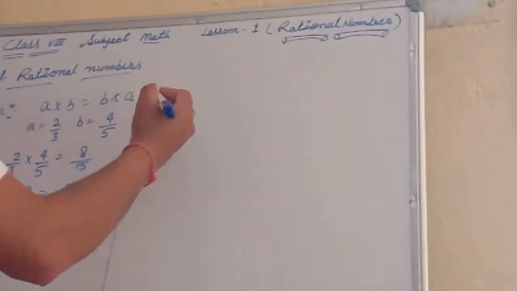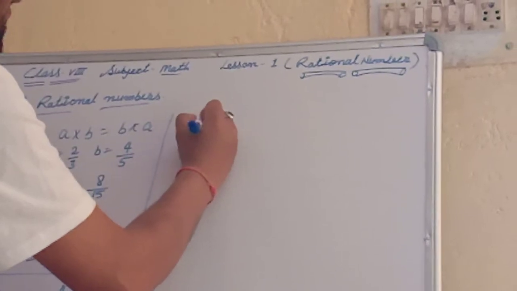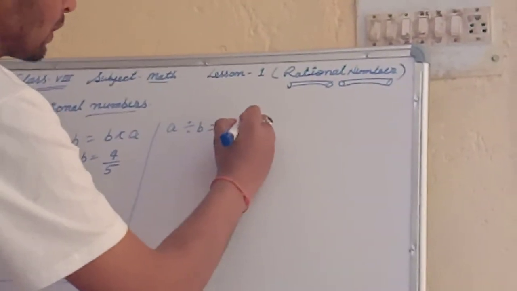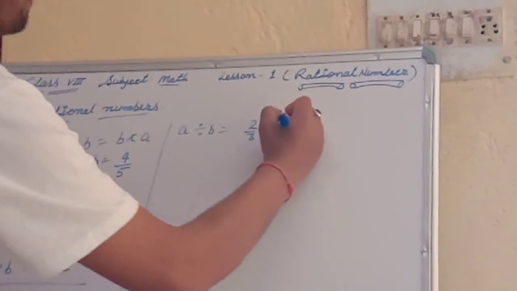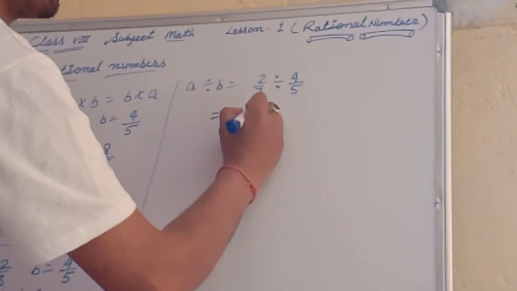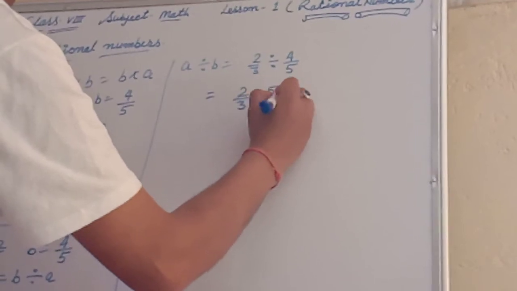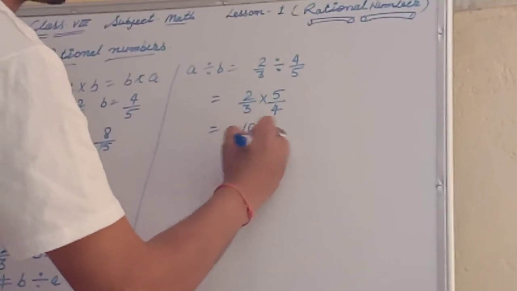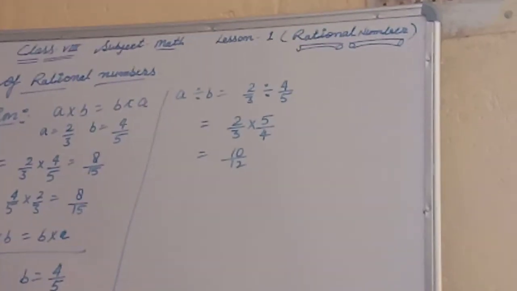First of all, take the left hand side. a divided by b is equal to 2 upon 3 divided by 4 upon 5. Solve it. It will be 2 upon 3 into 5 upon 4. And here 5 twos are 10 and 3 fours are 12. That means a divided by b is equal to 10 upon 12.